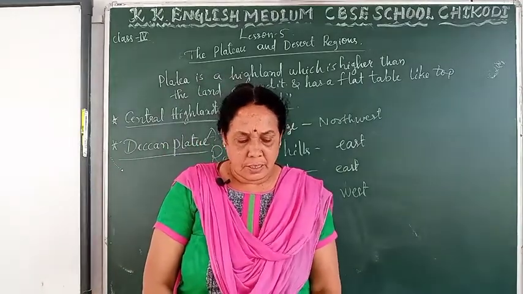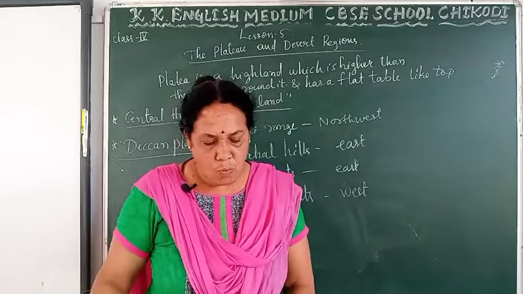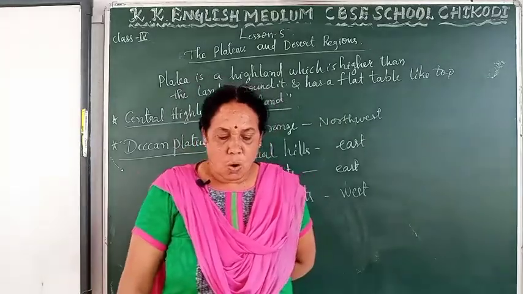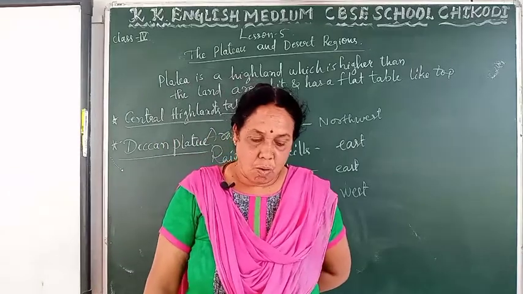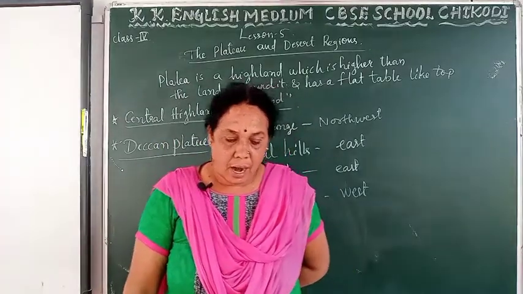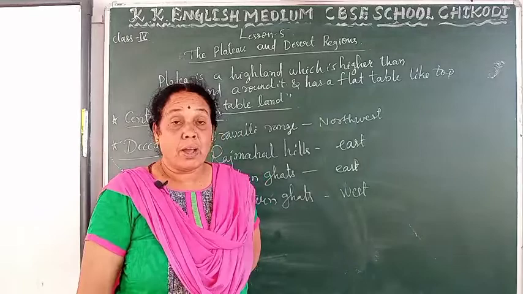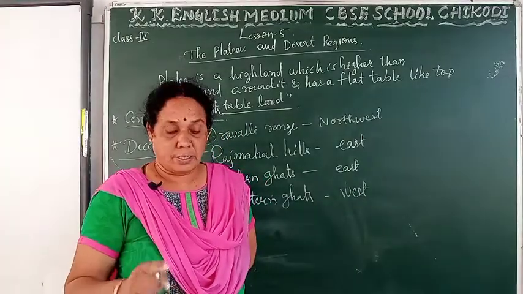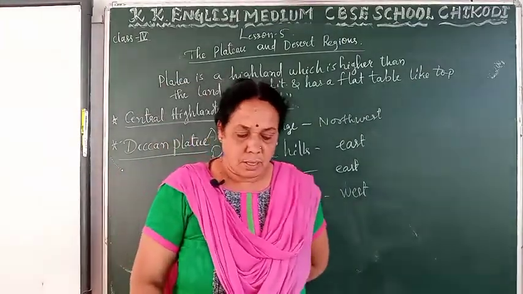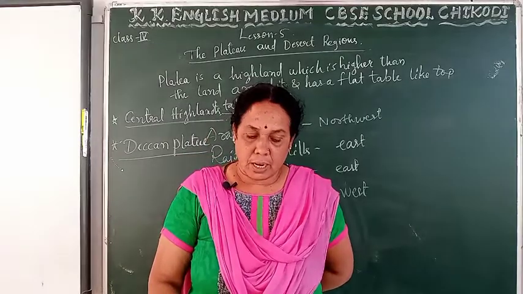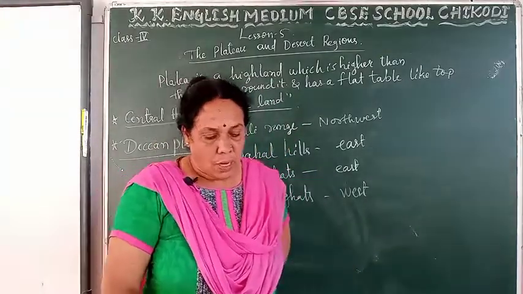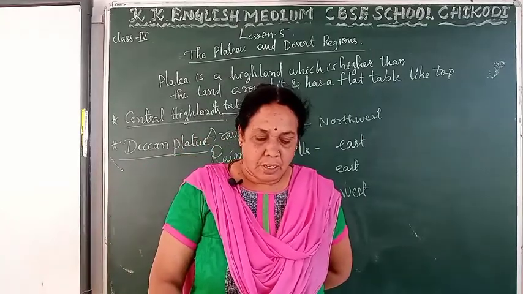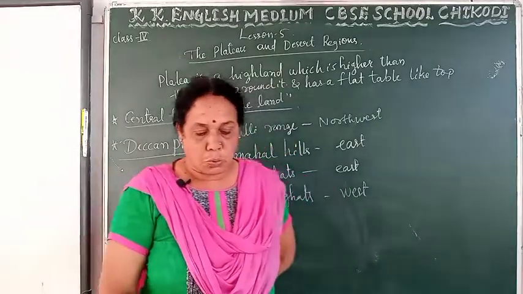Next, these rivers form several waterfalls in their course because of uneven land. The Jog Falls on river Sharavati in Karnataka is the highest waterfall in our country. Large dams are constructed across the Deccan rivers to store water.